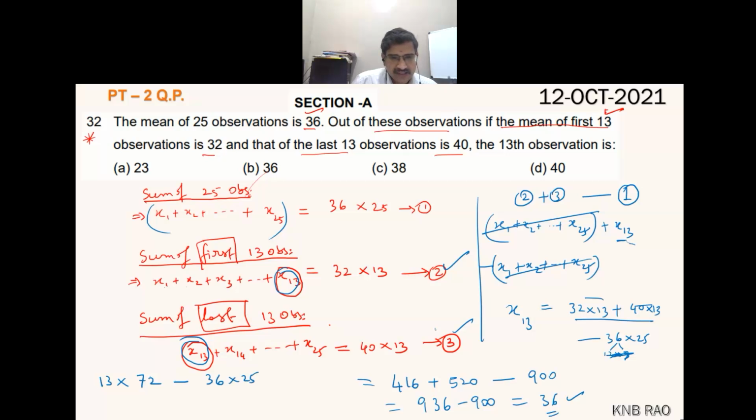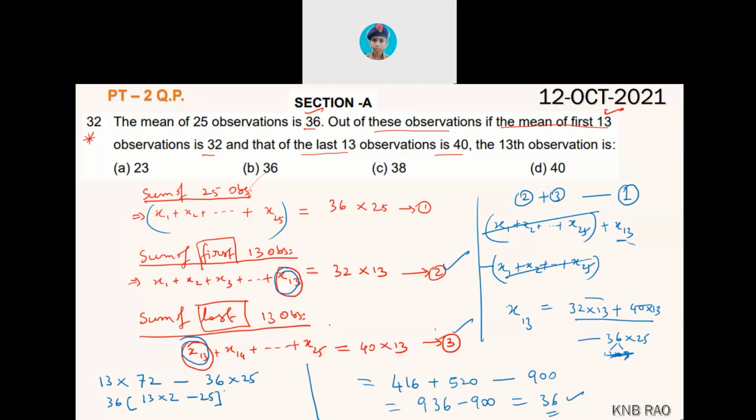Now here this 72 is 36 two times, right? Now I took 36 out. So here I am left over with 13 into 2 minus 25. Now 13 twos is 26. 26 minus 25 is 1. So 36 into 1 is 36. Got the idea of what I said?